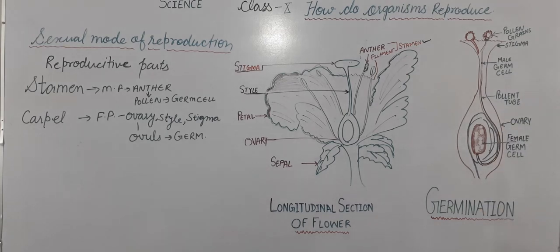Okay, and then when the pollen reaches here, a pollen tube starts growing from the pollen via this style part. This tubular part is the style. The pollen tube grows from the pollen via the style and reaches the ovary, and through this pollen tube the male germ cell from the pollen reaches the ovary. Here in the ovule this male germ cell fertilizes or fuses with the female germ cell and forms a zygote.